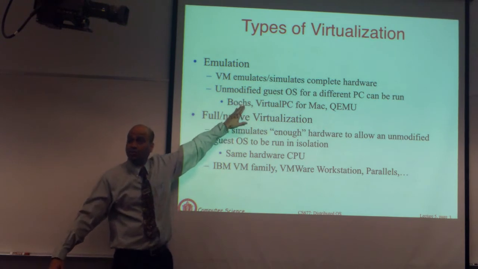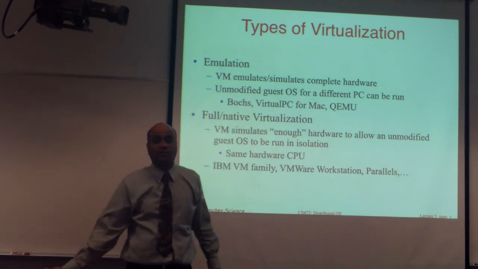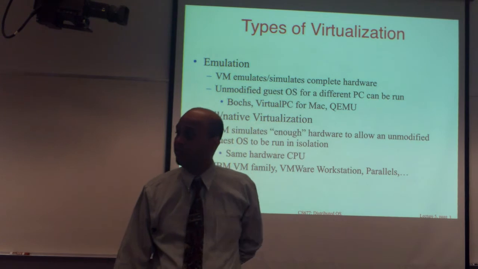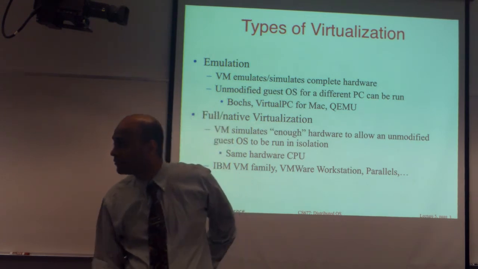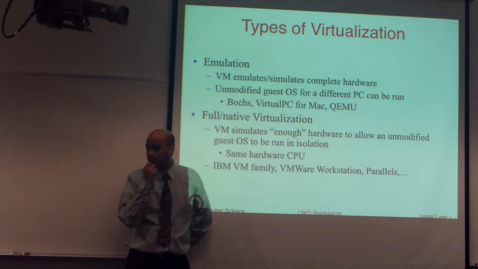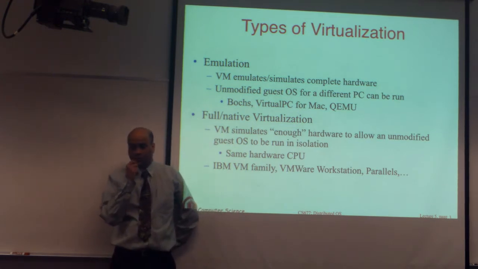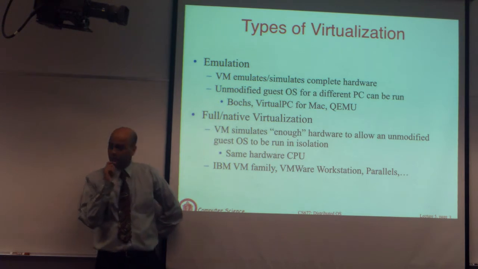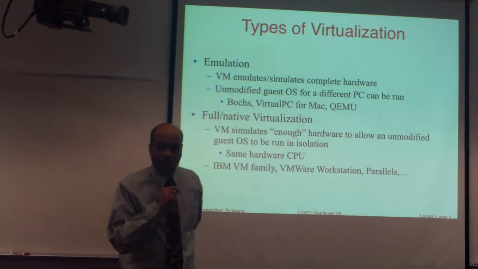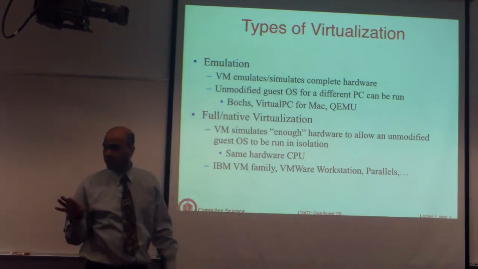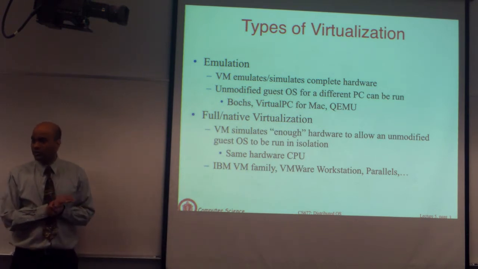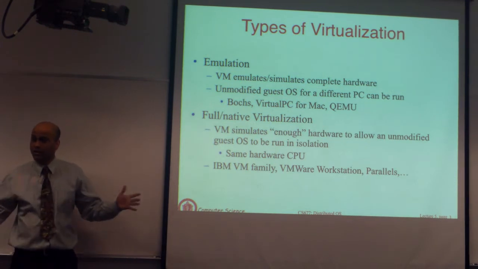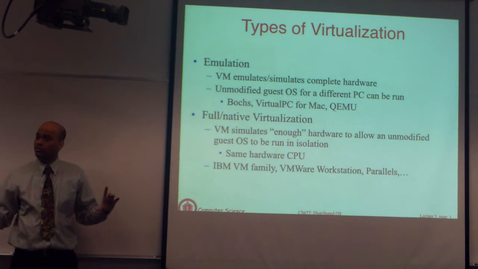That is going to be somewhat slower than basically taking an instruction and sending the same instruction down to the hardware for execution. Why was it so difficult to do native virtualization initially? As in, I believe that VMware was the first to do such a thing. Question is, why was it hard to do native virtualization? VMware was not the first to do native virtualization. IBM had this technology as well, which allowed you to actually do the other use case that we have not yet discussed, which is take a large server and make it look like lots of small servers.